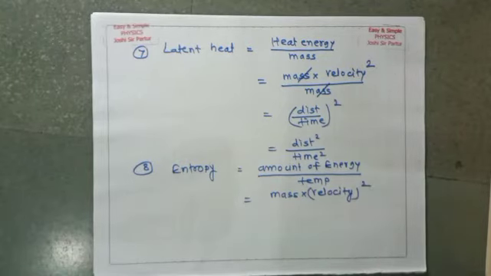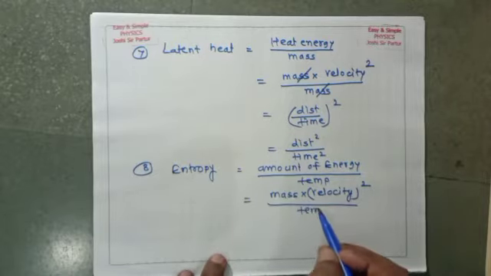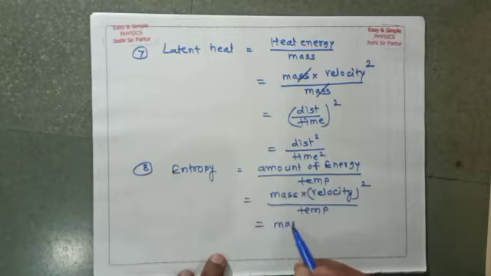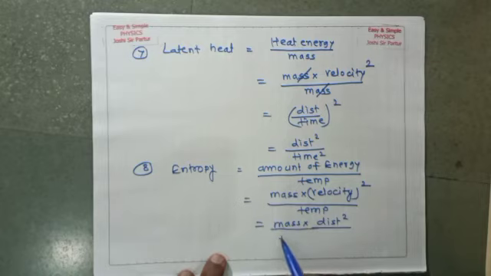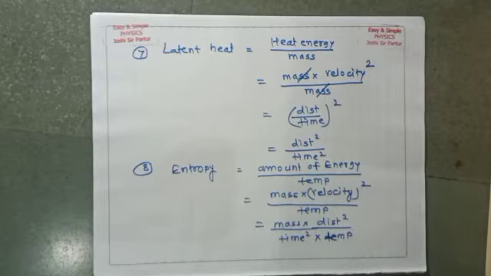And velocity square divided by temperature. So what happens? Mass multiplied by distance square upon time square multiplied by temperature. This entropy has the dimensional formula mass multiplied by distance square upon time square multiplied by temperature.